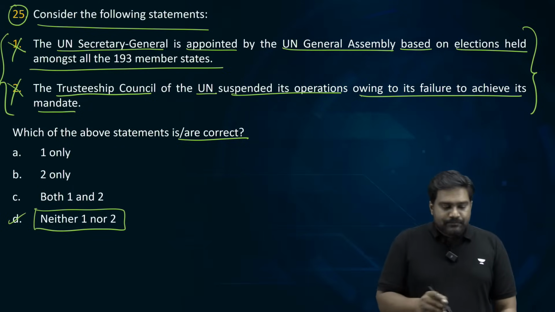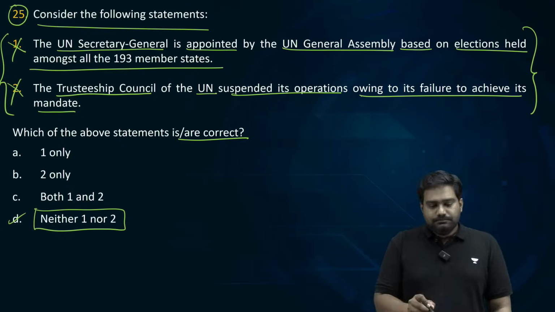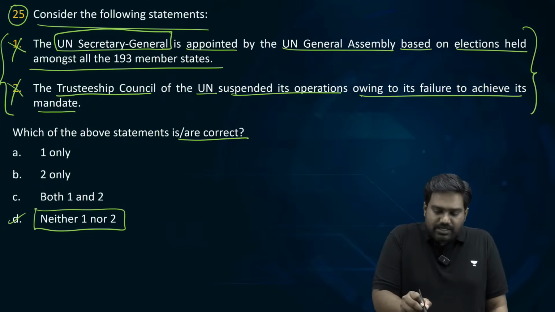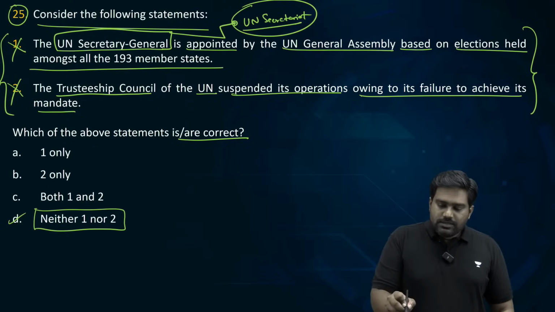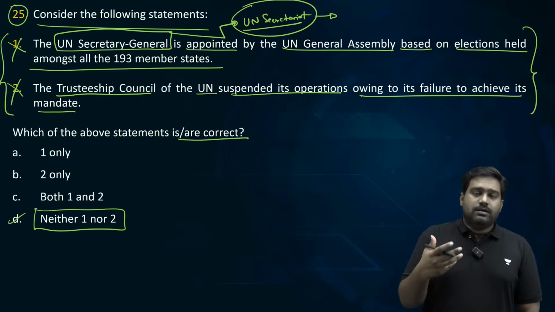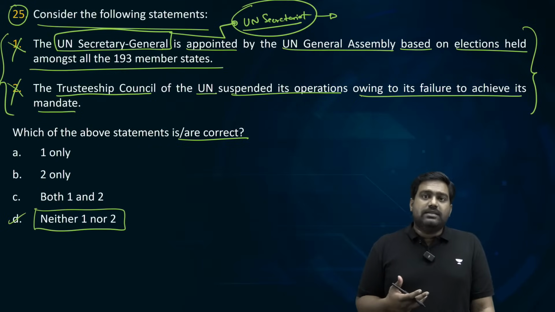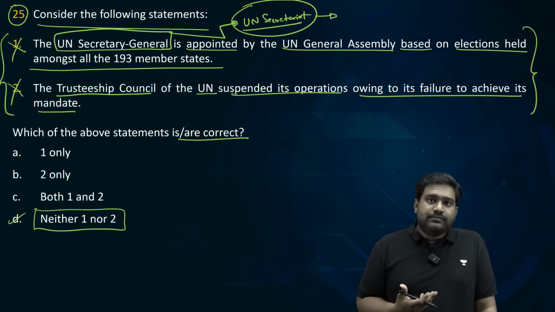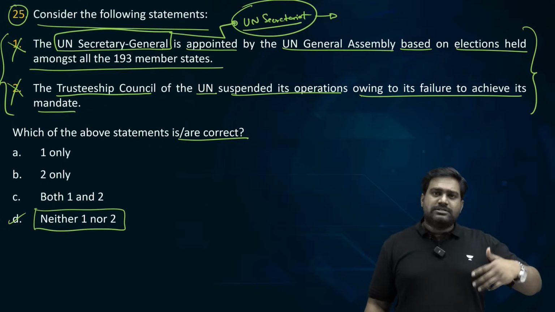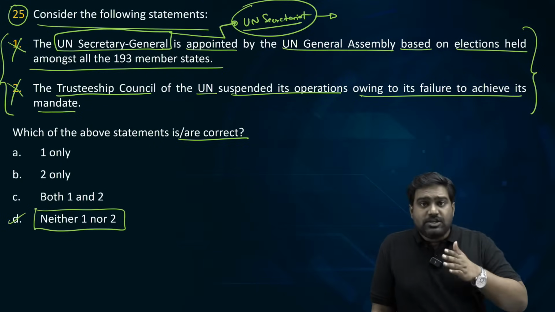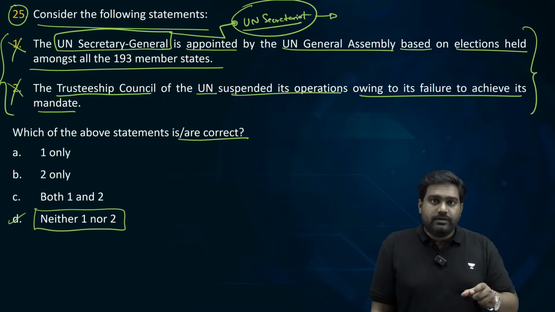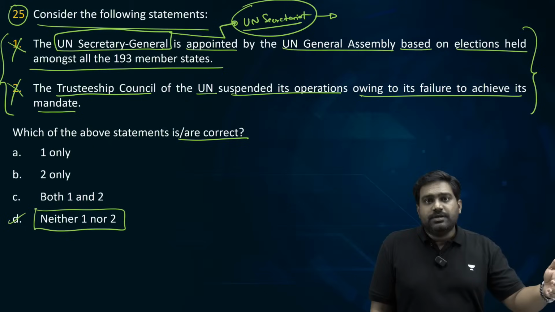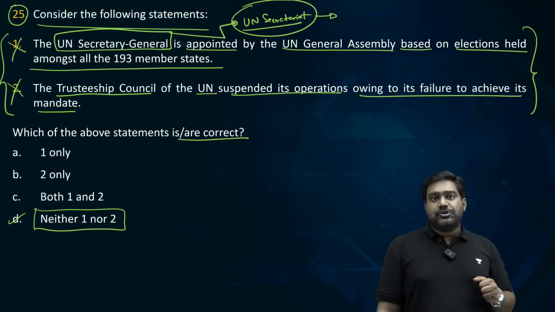Why? I'll explain that. The UN Secretary General heads the UN Secretariat. The UN Secretariat is another principal organ of the UN. So it basically helps in carrying out the administrative function of the UN, the day-to-day executive action of the UN. So all decisions of the Security Council and General Assembly are implemented by the UN Secretariat. This organ of the UN is headed by the Secretary General. Currently, for example, Antonio Guterres is the UN Secretary General.